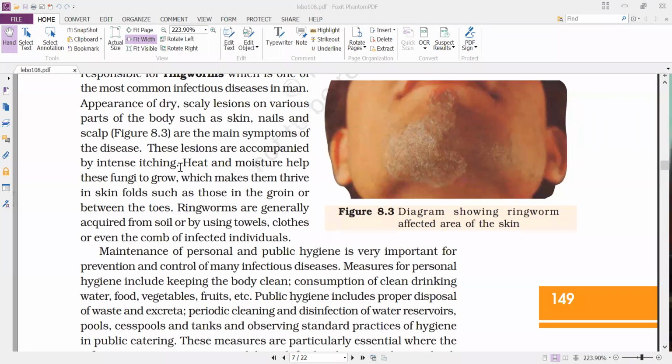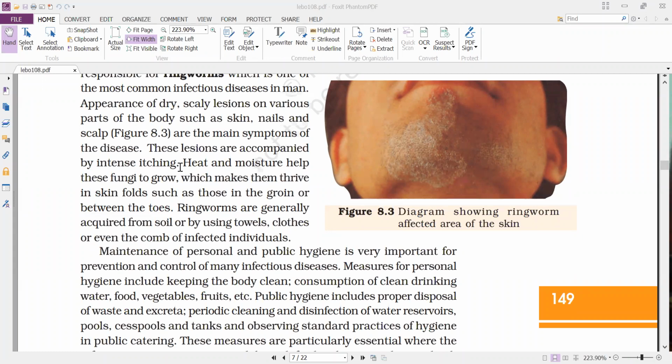When they scratch, what happens? This fungi will enter into your nails. And if you place that hand on some other parts of your body, it will be transmitted to those other parts of the body. Or you will handle some articles, and through those articles it gets transmitted to other persons also.